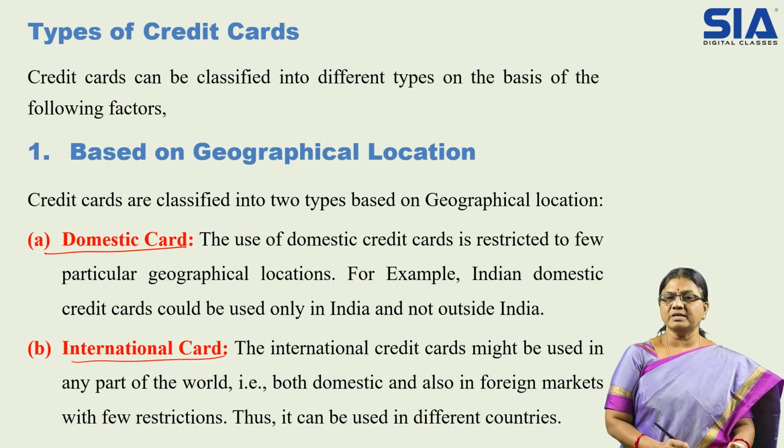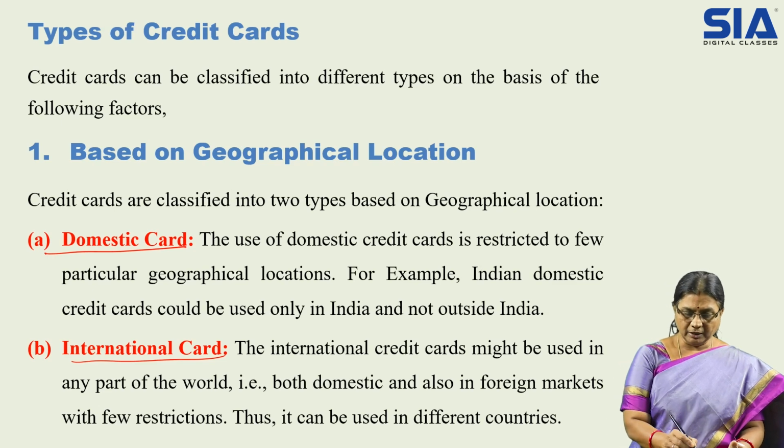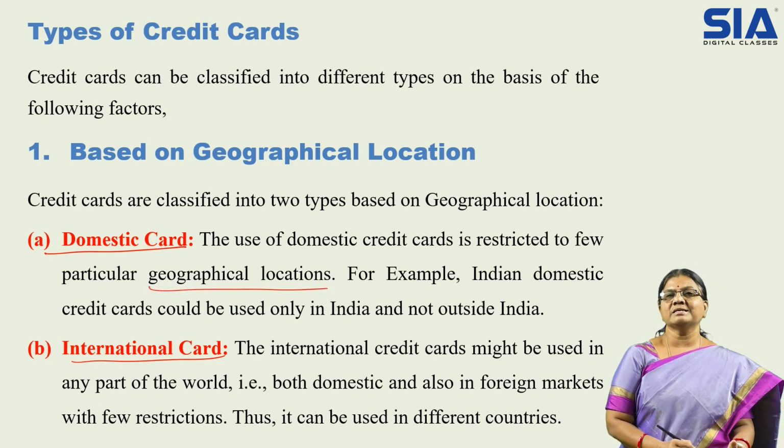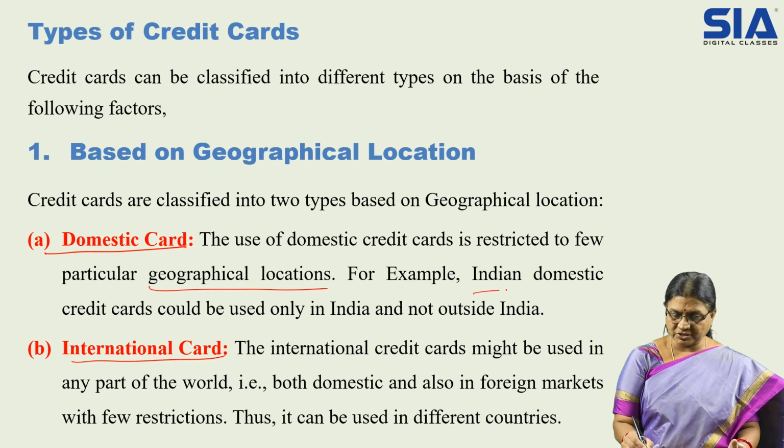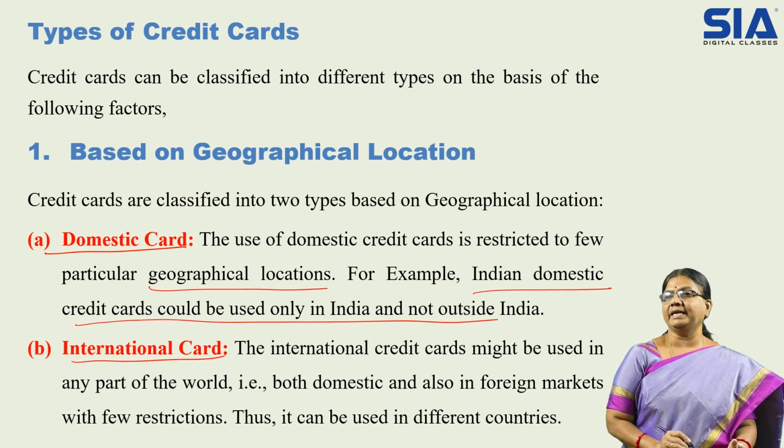The use of domestic credit cards is restricted to a particular geographical location. Domestic cards are used only in the locations specified. For example, an Indian domestic card should be used only within India. It is not supposed to be used outside India.